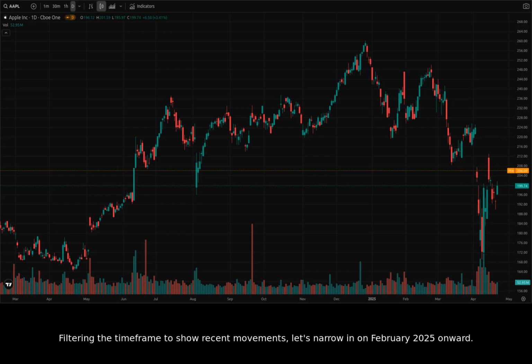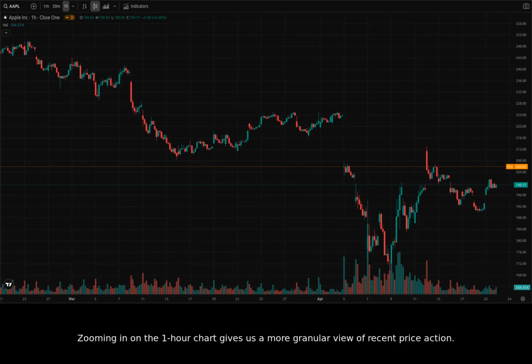Filtering the time frame to show recent movements, let's narrow in on February 2025 onward. We can see Apple attempting to break above resistance around the $240 level multiple times. However, it was not able to and has since dropped and is now testing a lower support area near $165 to $170. Zooming in on the 1-hour chart gives us a more granular view of recent price action.